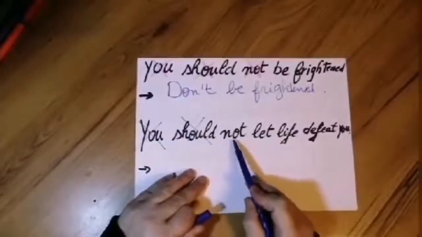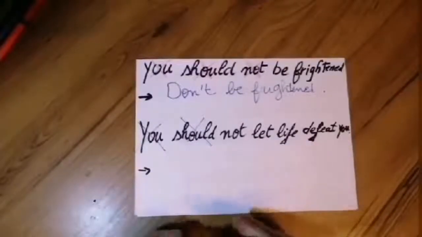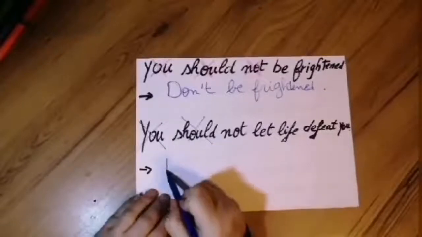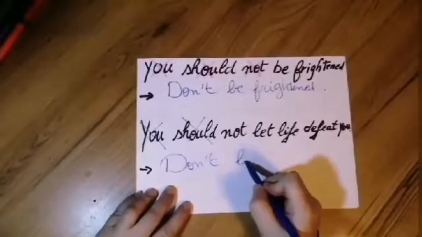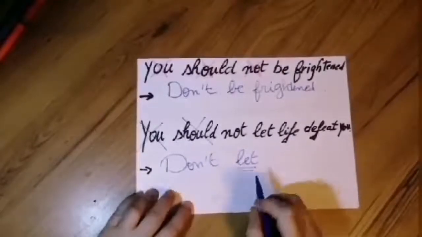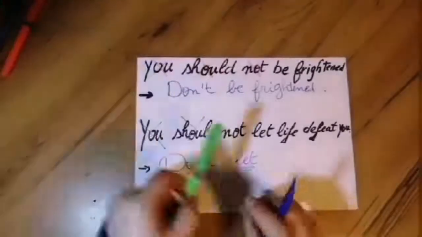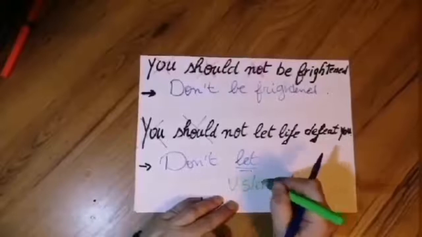I can't start a sentence with not let, it's incorrect. So to write it in a correct way, I write don't let. And after don't, directly what do I have? I have the verb stem here, verb stem.